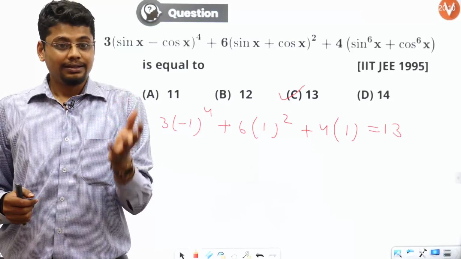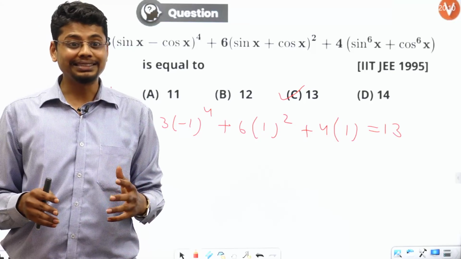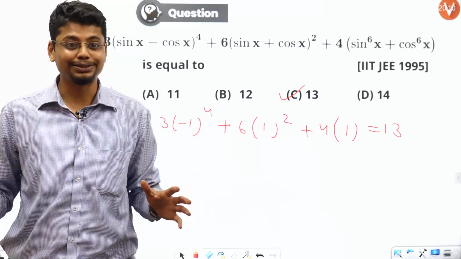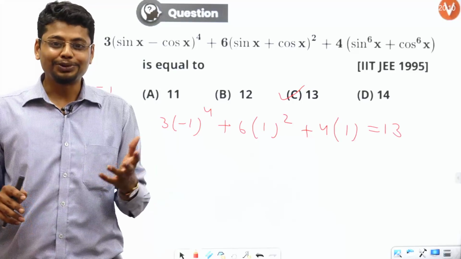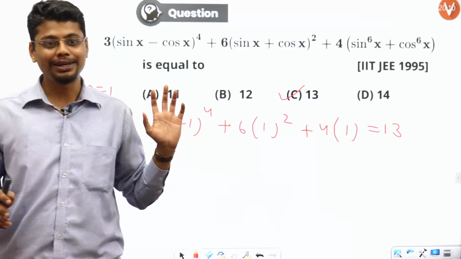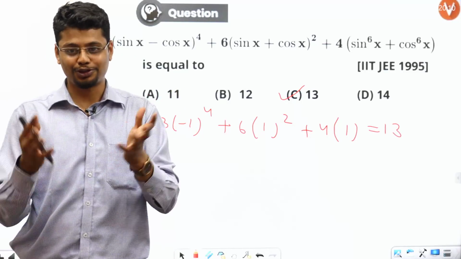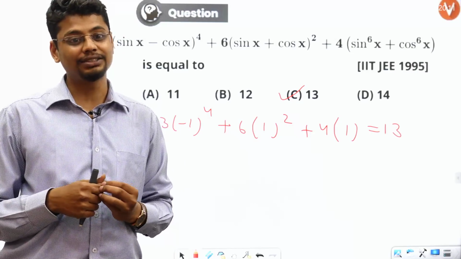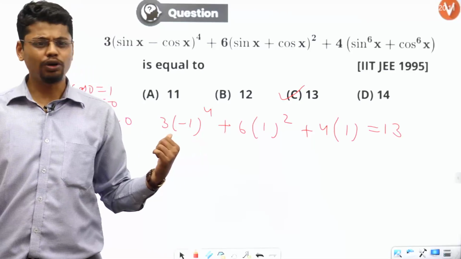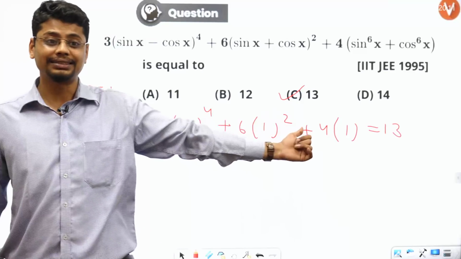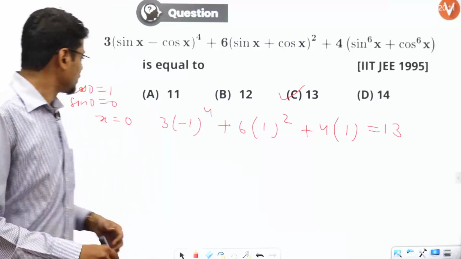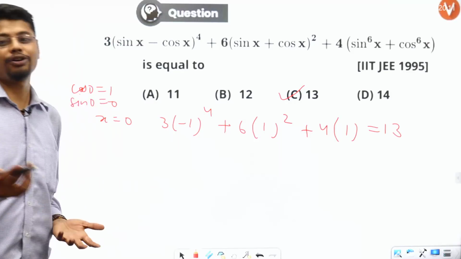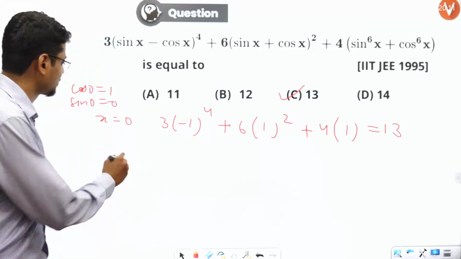It seems that the audience is already quite enthusiastic, so let's move to the next question. This question seems to be very easy for most of you. What if x is 45 degree? We can put x equal to 45 degree and you would get answer 13 only. Vedant, if you want something different, let's put something easier.